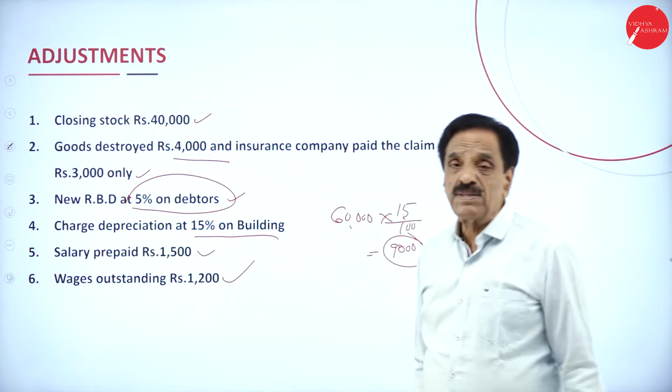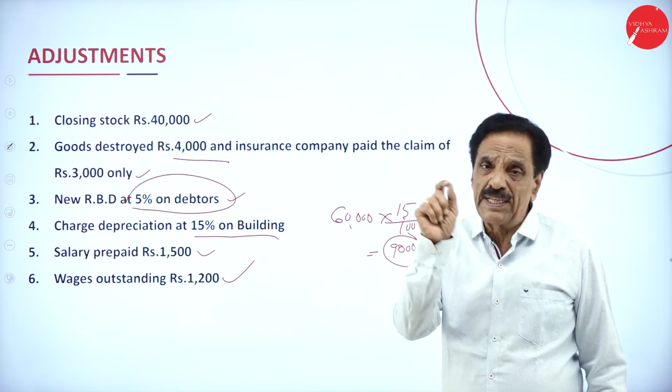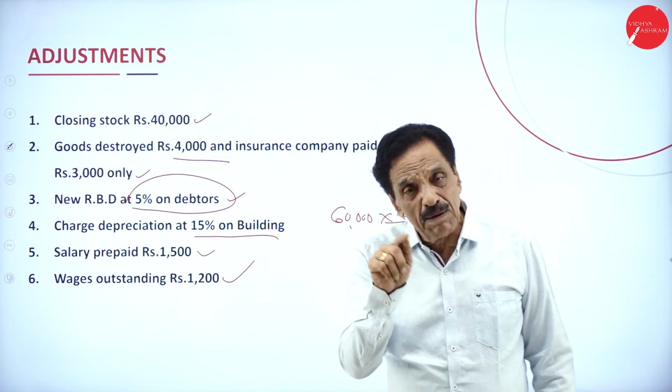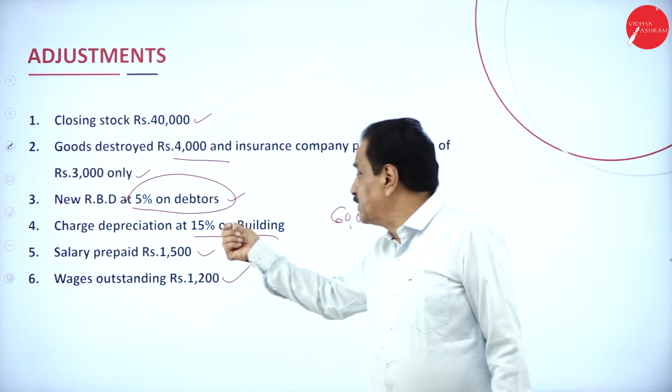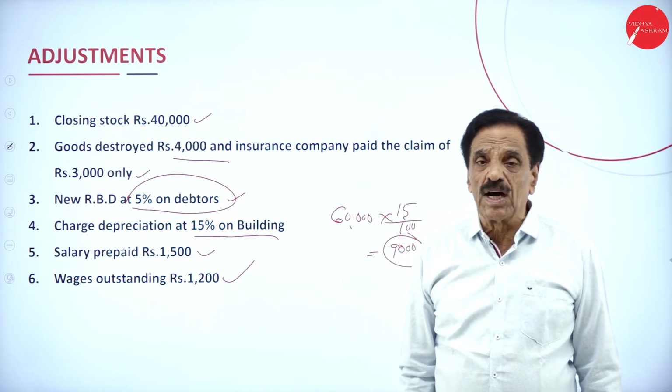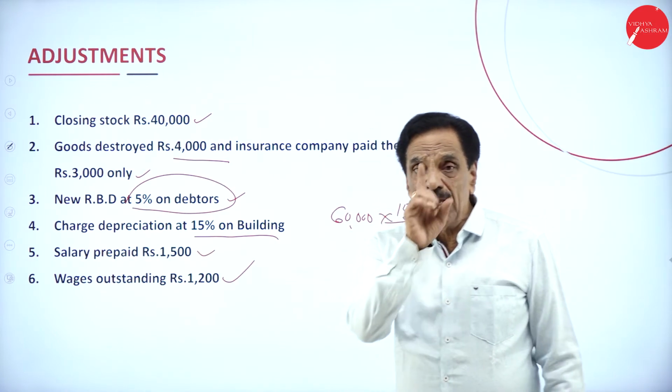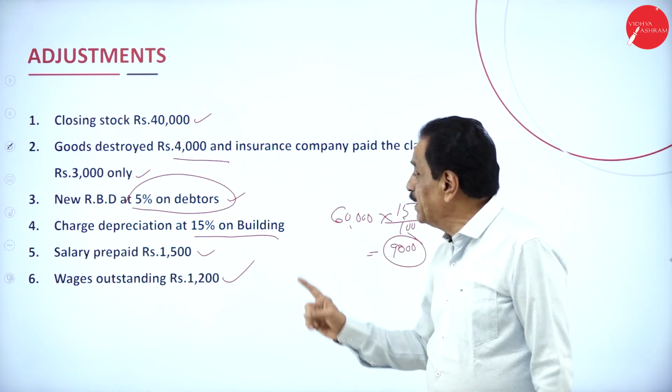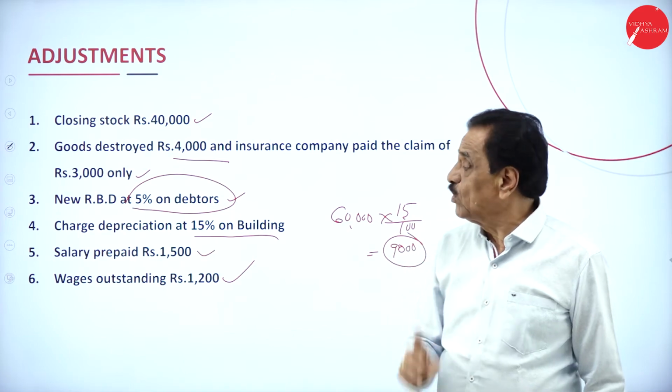Then RBD means reserve for bad and doubtful debt. Debt may come, may not come. Whatever from the adjustment is called new RBD. Whatever in the trial balance is called old RBD. What's your formula? B plus N minus O: bad debt plus new RBD minus old RBD.